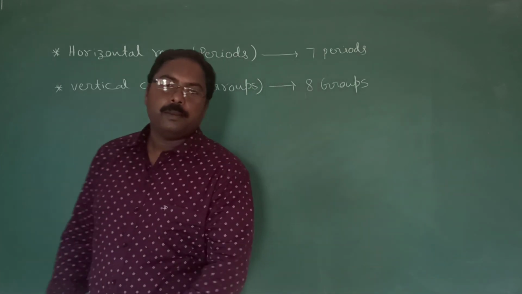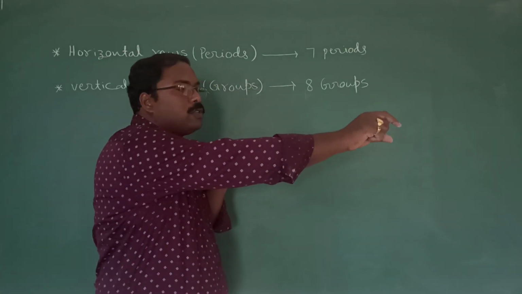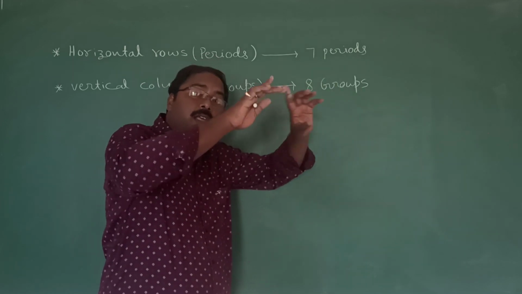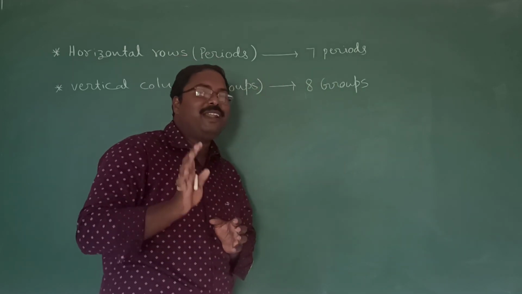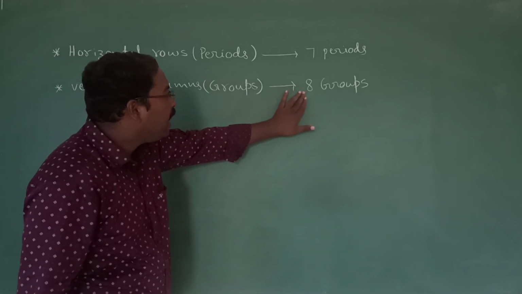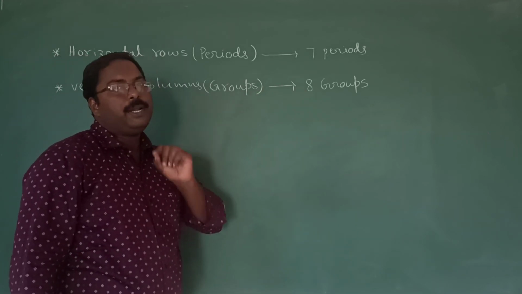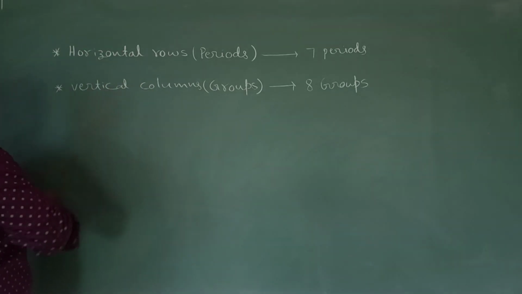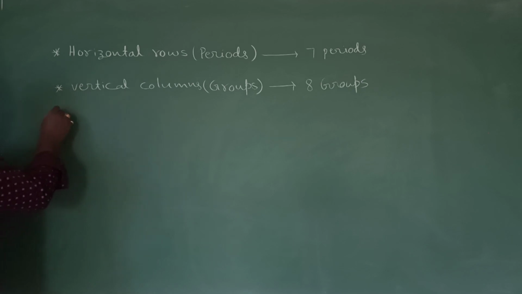Okay? Means 7 horizontal rows and 8 vertical columns. We need not memorize the whole tabular form. Don't worry about that. Let us know the very important things we need to know regarding this table from a competitive exam point of view. Now coming to these groups, we need to remember 2 points.